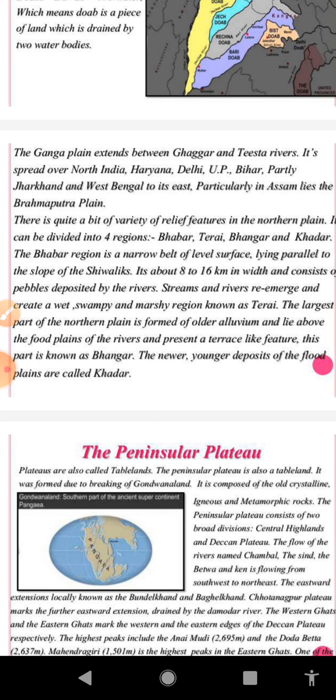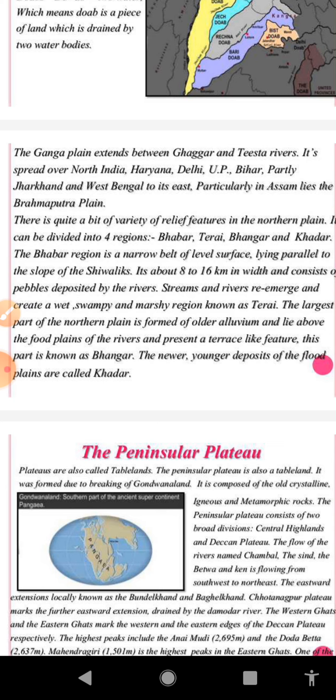After that, we will discuss the Bhangar zone. This is the third zone, and it is composed of old alluvium. It is formed higher up in the plains at river terraces. It is comparatively less fertile than Khadar, and it is also coarse grained.